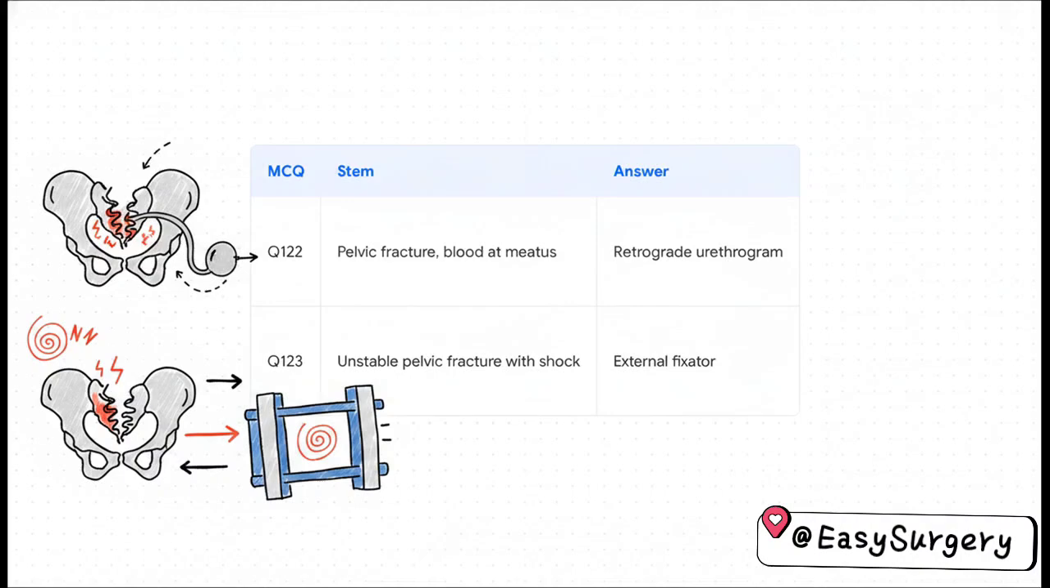Finally, Q123, you have an unstable pelvic fracture presenting with hypovolemic shock. The acute management answer is an external fixator. By applying it, you are mechanically reducing the internal pelvic volume, and that effectively helps to tamponade the bleeding and control that severe, life-threatening hemorrhage.